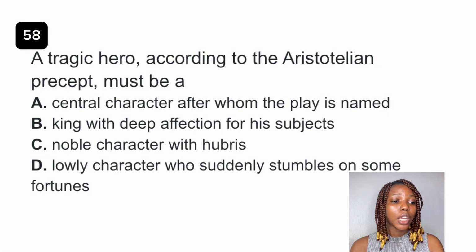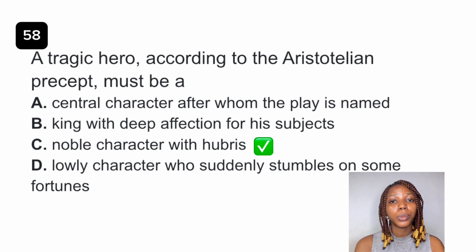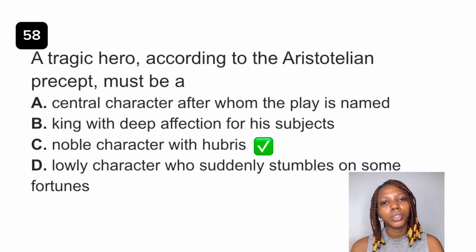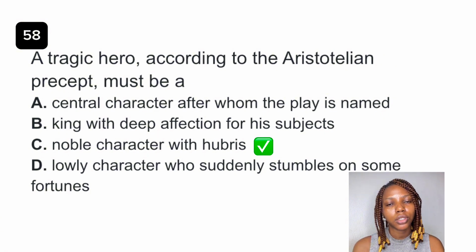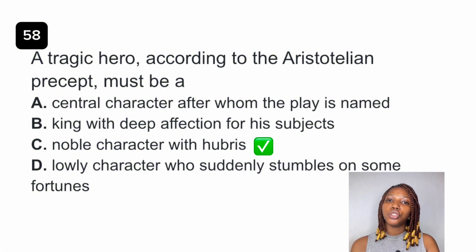Question 58. A tragic hero, according to the Aristotelian precept, must be a dash. The best answer to this question is option C, noble character with hubris. According to Aristotle, a tragic hero is typically a person of noble birth or social status. A tragic hero is also one whose mistake or character flaw leads to his downfall or destruction. Hubris means pride, excessive pride and arrogance. So option C is the best answer to this question.